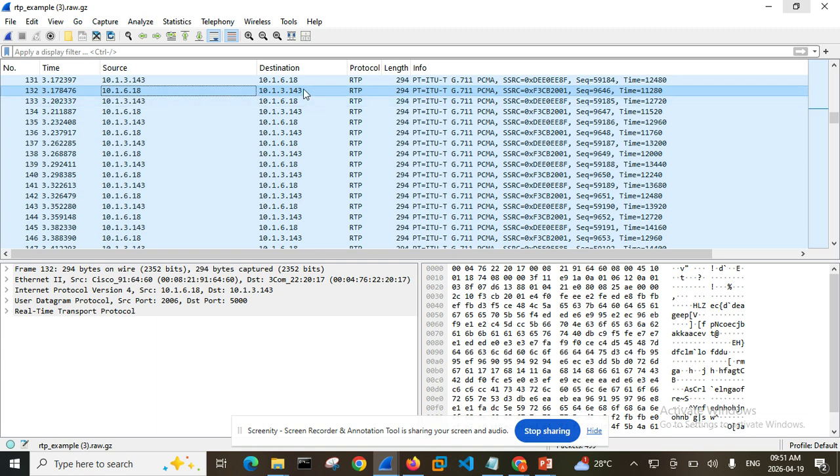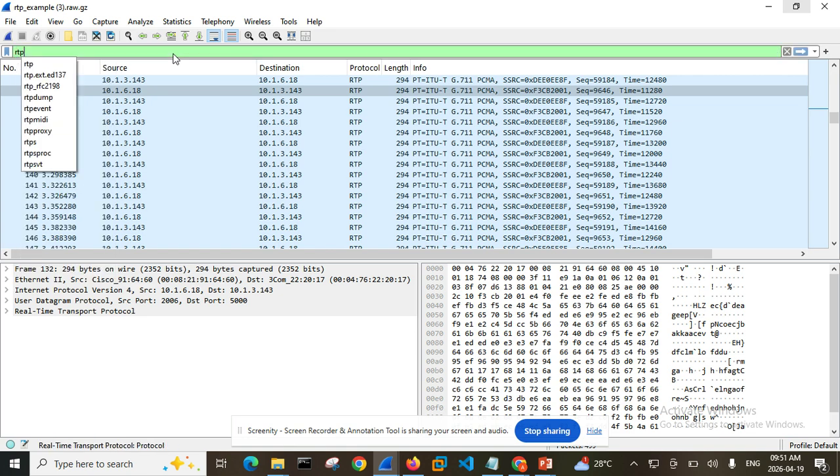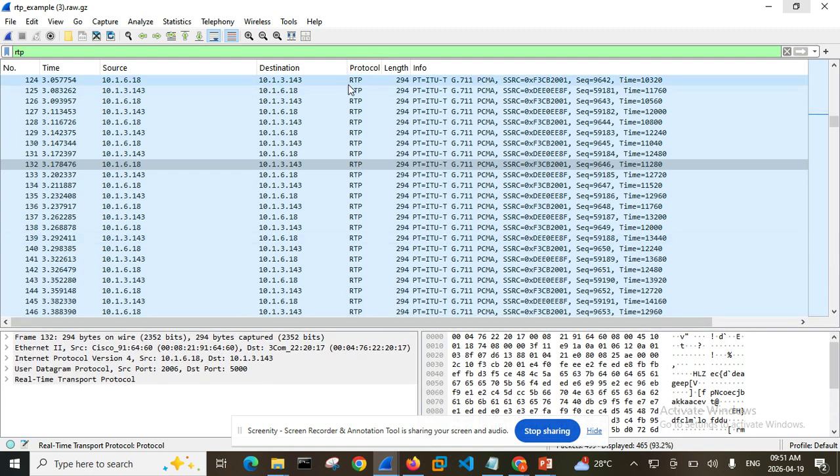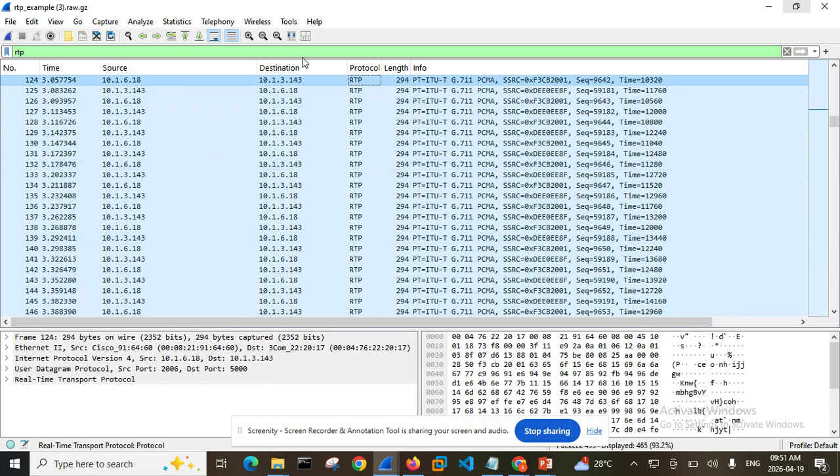Now, decrypting an RTP protocol, Real Time Protocol. What you want to do is search for RTP here, and it's going to filter all the RTP packets. The next thing you want to do is to click one of them. These particular packets all have voice calls in them. Since we are managing time, we do not want to do the rest of that.